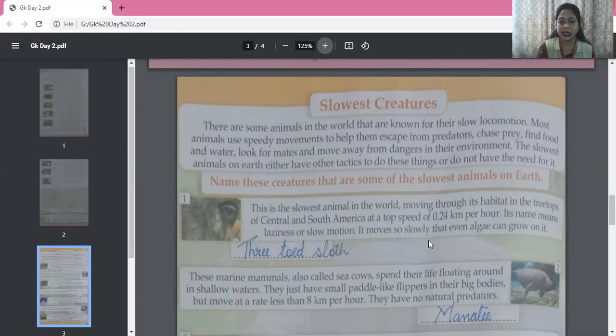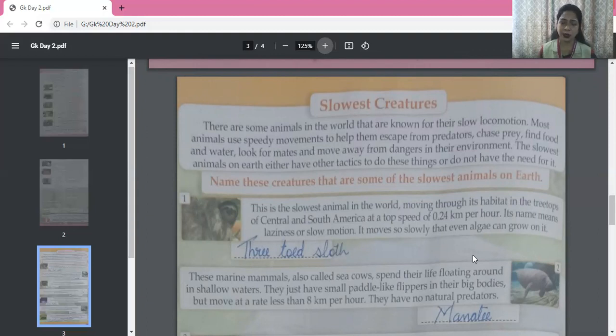Now next one. These marine mammals, also called sea cows, spend their life floating around in shallow waters. They just have small paddle-like flippers on their big bodies, but move at a rate less than 8 km per hour. They have no natural predators. Okay, no natural predators. Nobody to attack them.